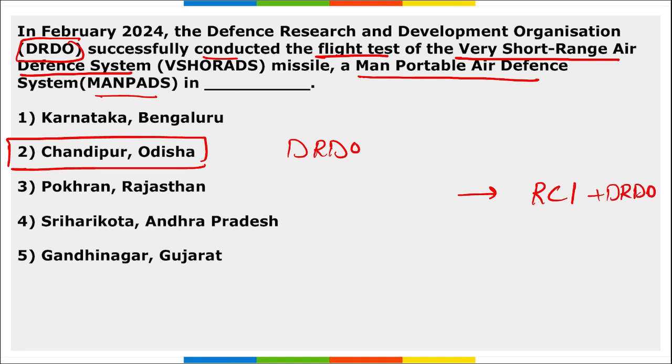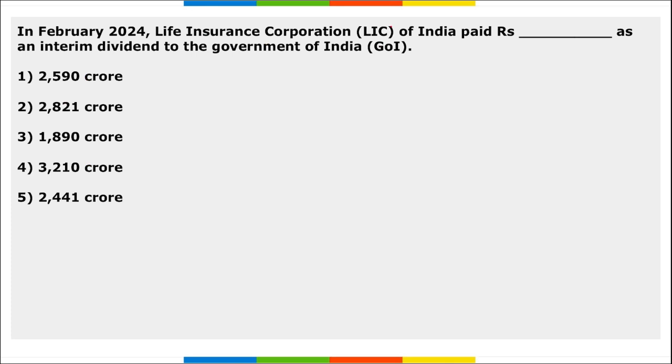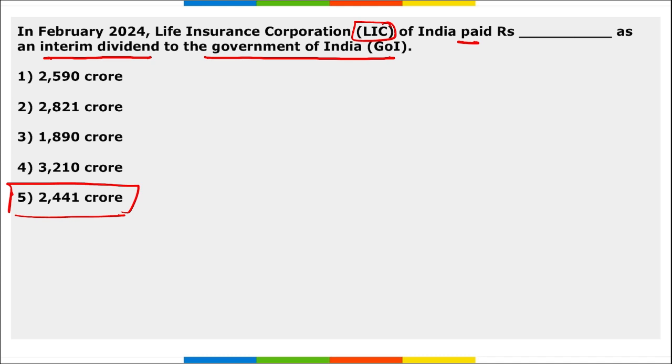DRDO. Correct? Moving on. Which Civil Accounts Day was observed across India on 1st of March? So the 48th Civil Accounts Day was observed across India on 1st of March 2024, and this was the 48th Civil Accounts Day. Next, LIC of India paid what amount as an interim dividend to the government of India? So LIC paid 2,441 crore rupees as interim dividend to the government of India.